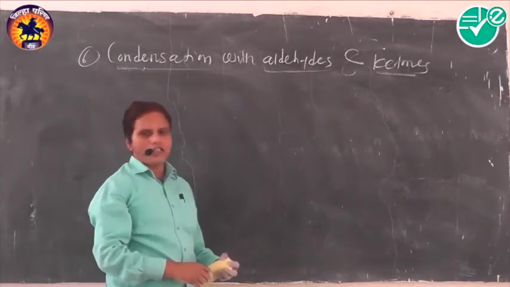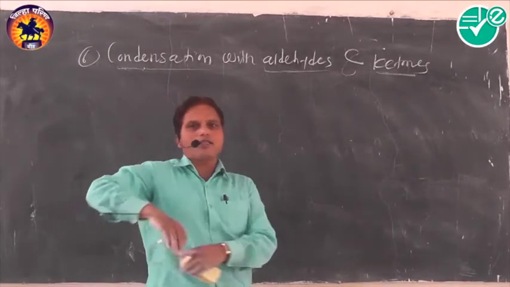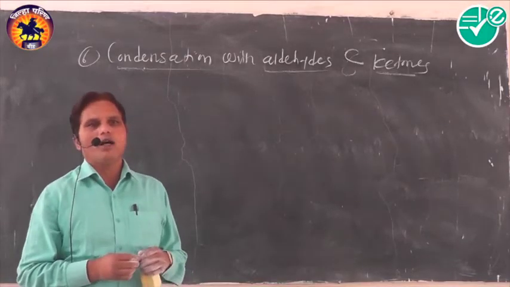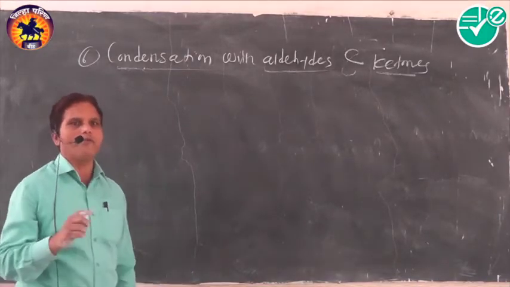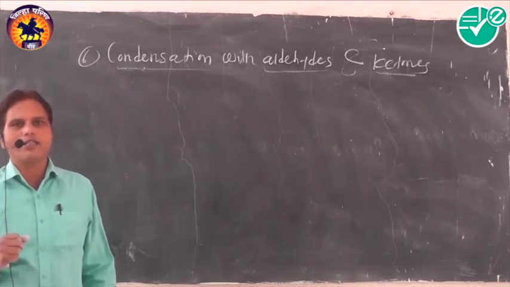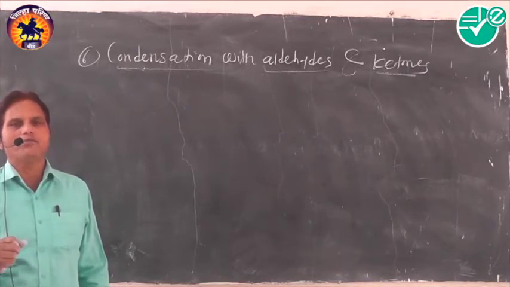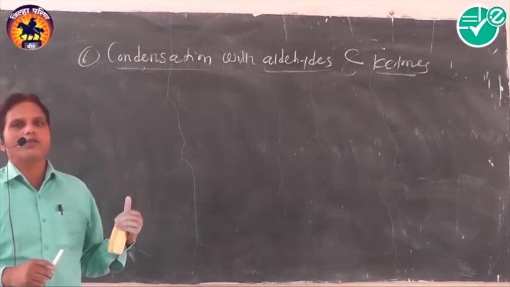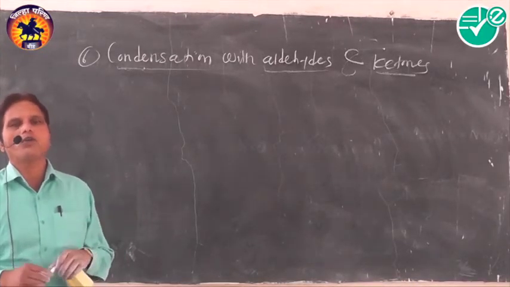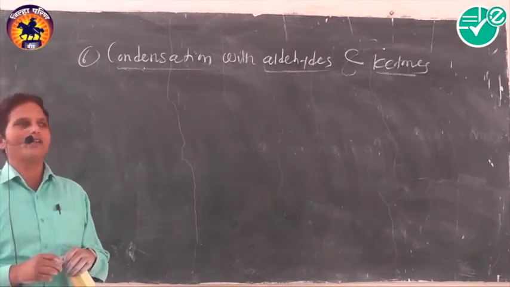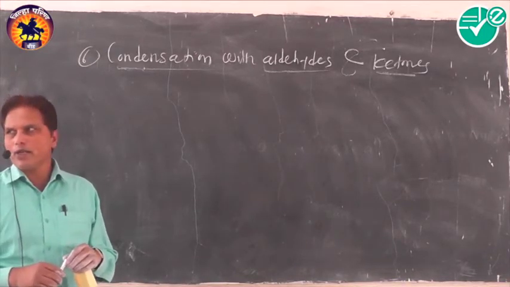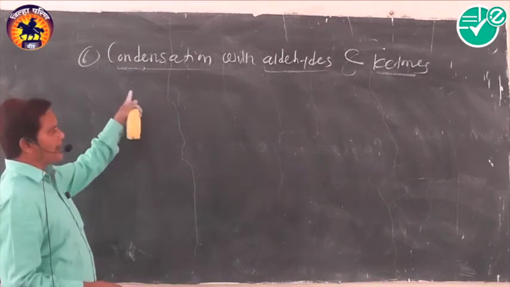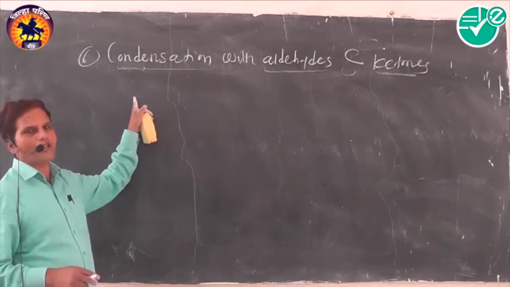Okay. This is a reaction similar to aldol condensation. We have already discussed that aldol condensation is only possible for those carbon compounds which have an alpha hydrogen atom. In the same way, nitroalkanes possessing one or more alpha hydrogen atoms can easily condense with aldehydes or ketones in alcoholic solution or alcoholic medium. That is, alkali is used in the presence of alcohol. This reaction is similar to the aldol condensation reaction.